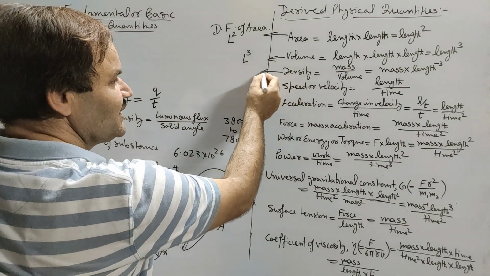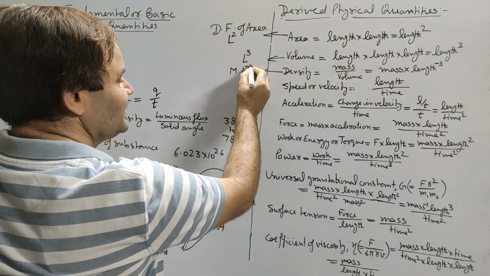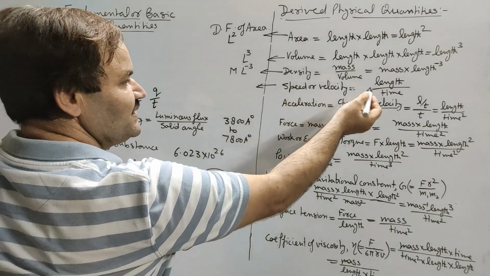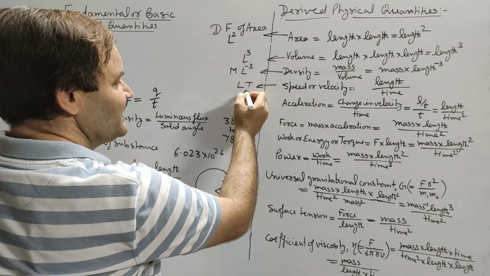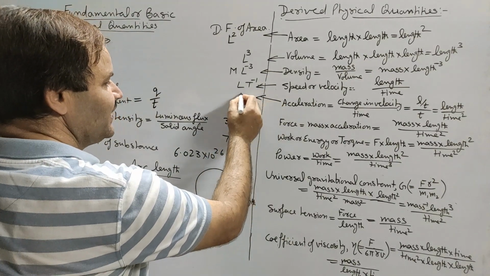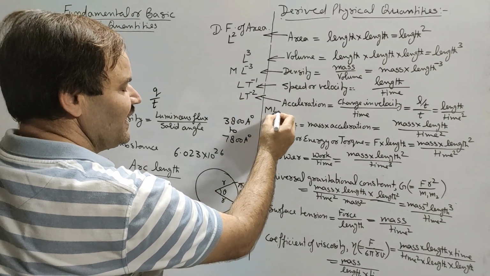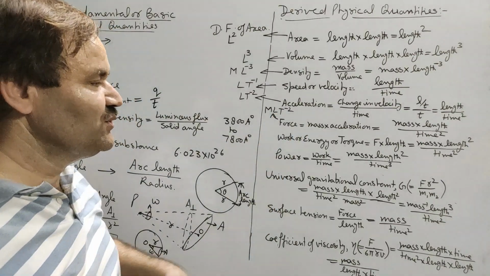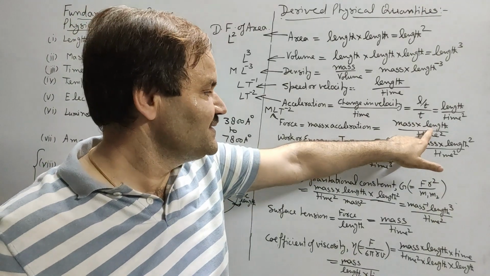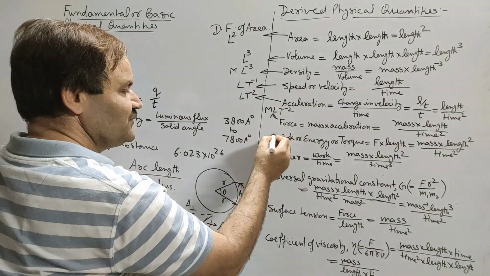That of density, mass will be replaced by capital M and length by capital L, ML minus 3. Speed, length will be replaced by L, time will be replaced by T, so LT minus 1. Acceleration, LT minus 2. Dimensional formula of force, MLT minus 2, because power raised over mass is 1, power raised on length is 1, while that on time is minus 2.